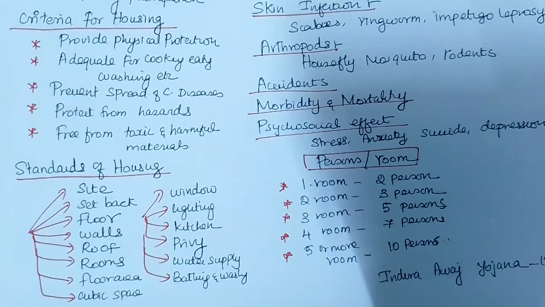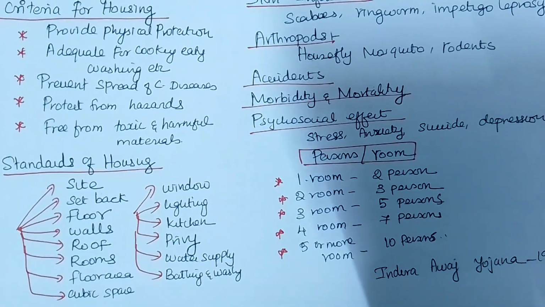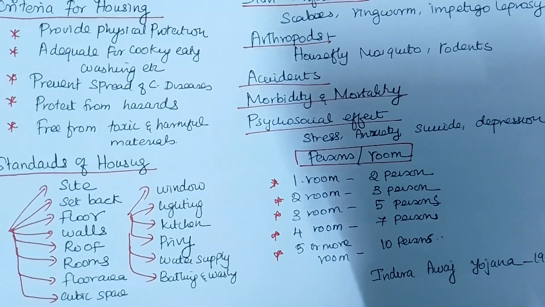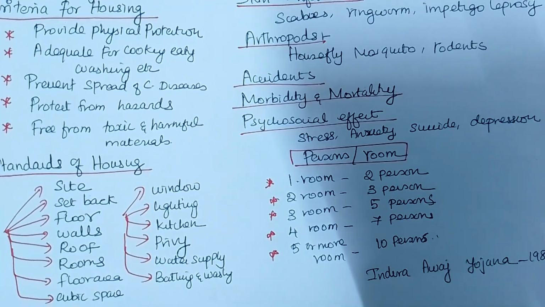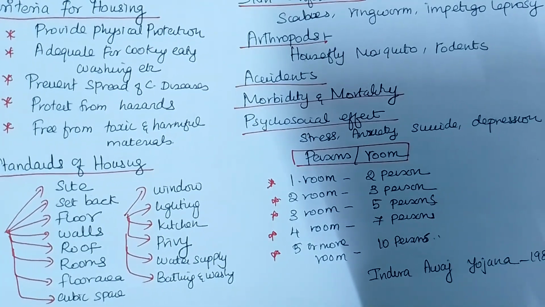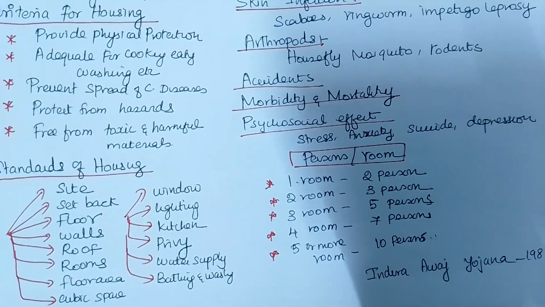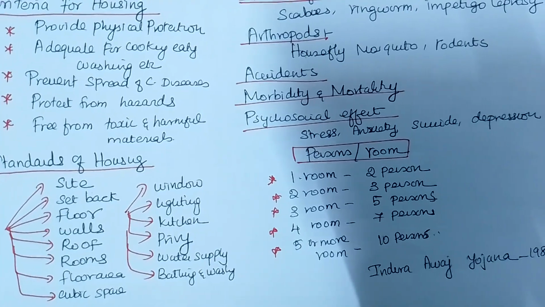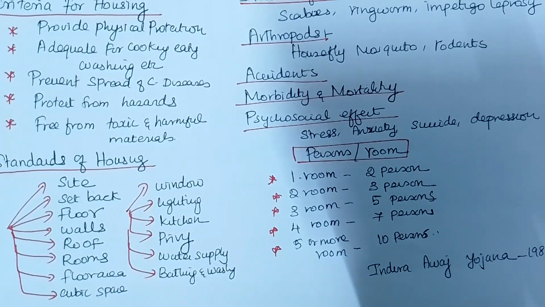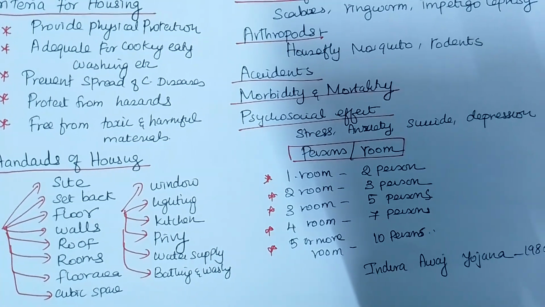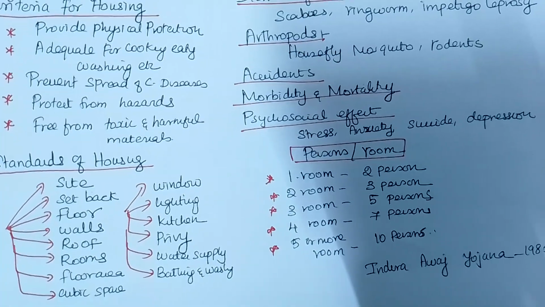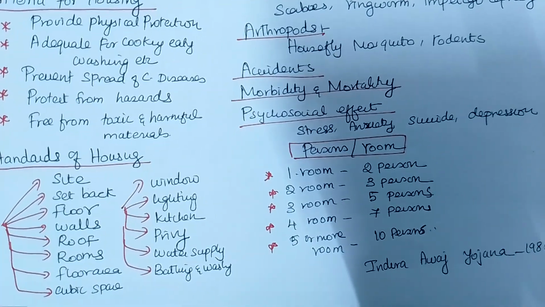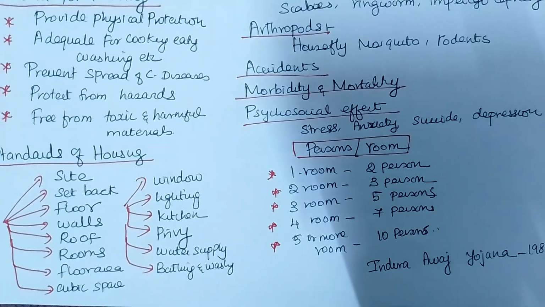First is the site. You have to understand the setbacks, if you have any. And the floor. The floor should not be a mud floor. At least it should have a cement floor. And the walls. Walls are not supposed to be mud walls. Many microorganisms and arthropods may live in them and cause diseases to human beings. And the roof. The roof should be high, and the ceiling should be a very good one.